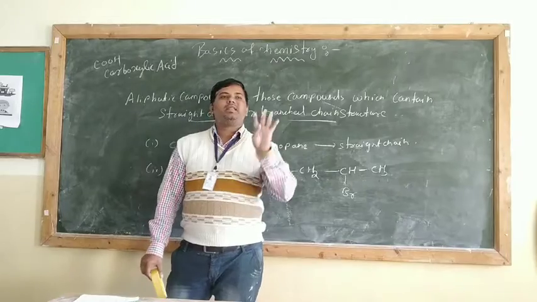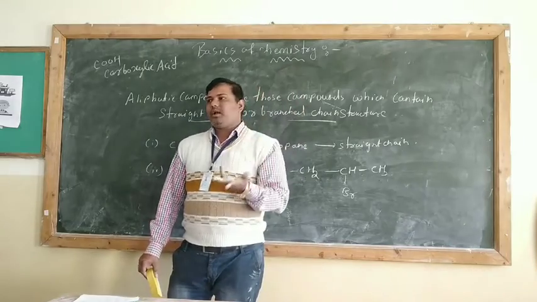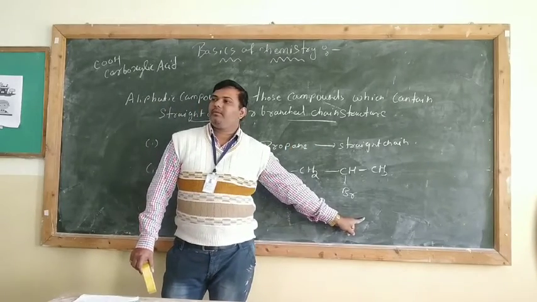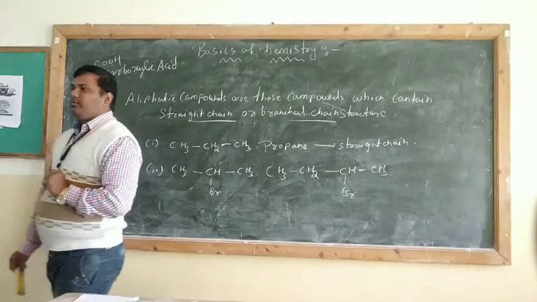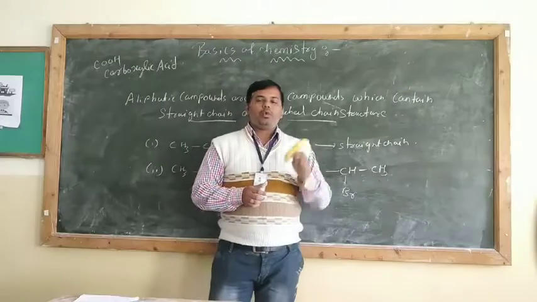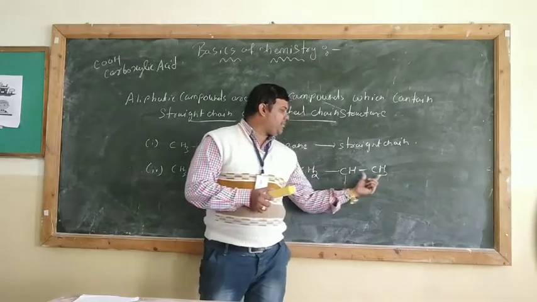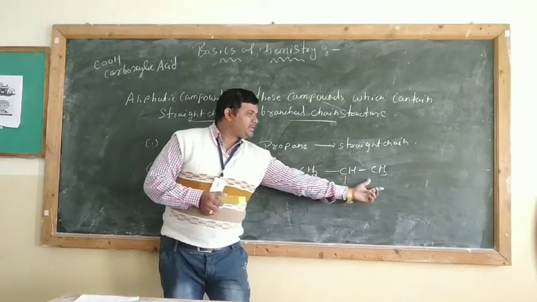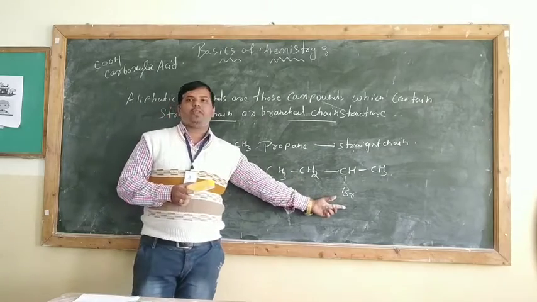What is the parent alkane? The parent alkane is butane. Why butane? How many carbon atoms are there? 4 carbon atoms are there, so it becomes butane. At which position is the bromine atom? Second position, not third. There is one rule for IUPAC naming. What does the IUPAC naming rule say? The rule says that whenever you do numbering, the substituent should get the least number. That is what is called the IUPAC rule of naming.